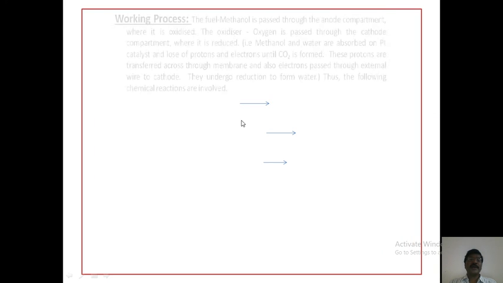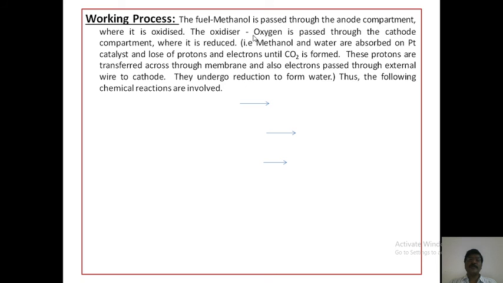Next, the working process of the battery. The fuel methanol is passed through the anode compartment where it is oxidized. The oxygen is passed through the cathode compartment where it is reduced. Methanol and water are absorbed on the platinum catalyst and lose protons and electrons until carbon dioxide is formed. These protons are transferred through the membrane and the electrons pass through the external wire to the cathode. They undergo reduction to form water. Thus the following chemical reactions are involved.